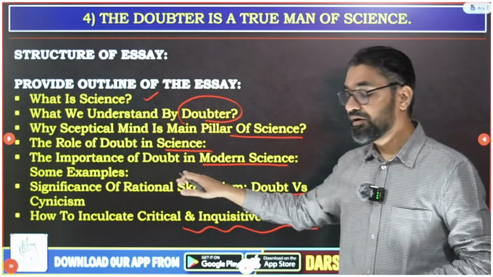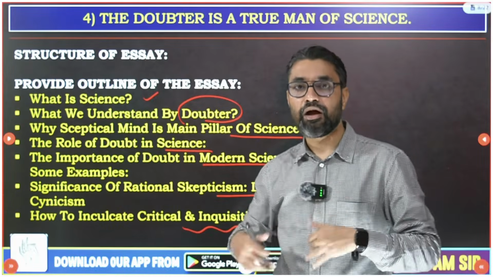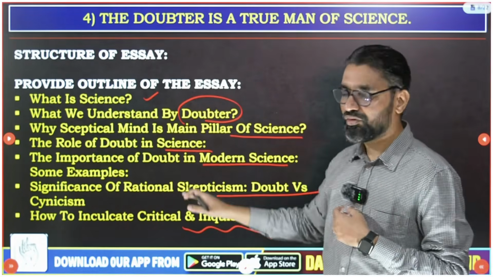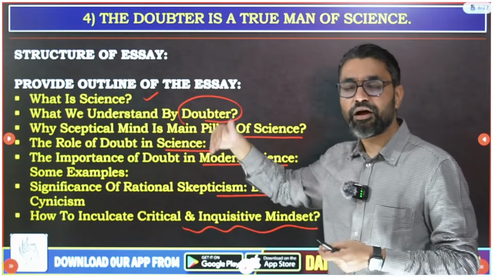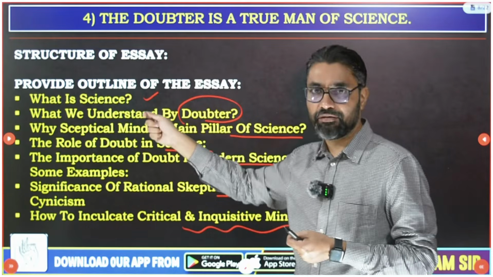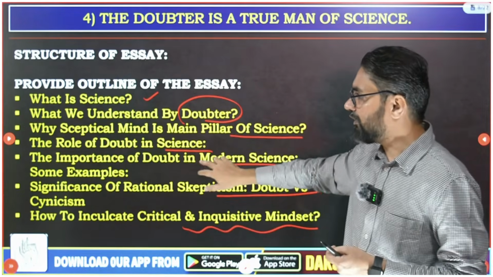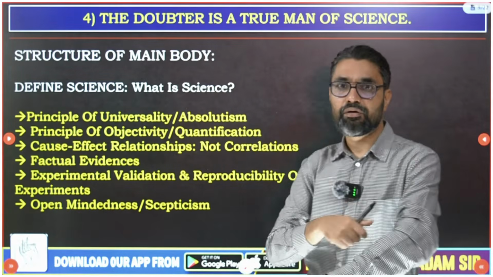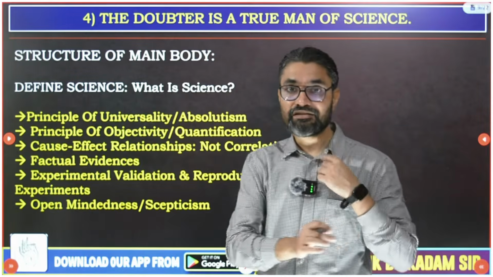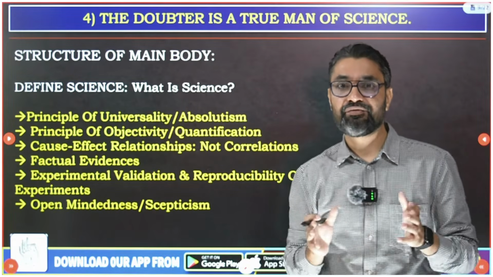And at the same time, in the essay, he has discussed in the end, as a written solution, how to inculcate this inquisitive, critical mindset in the society. So 70-80 words may give the gist, and now in the main body go on discussing under different subheadings. Make these pointers your subheadings and go on writing this in detail. Now I won't be able to go into detail on all these pointers. In my app classes I have discussed all this in much detail, the significance of each and every word I have written. But here I am just going to give you the brief outline.